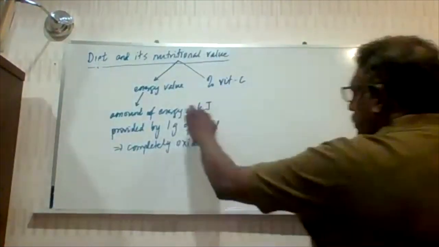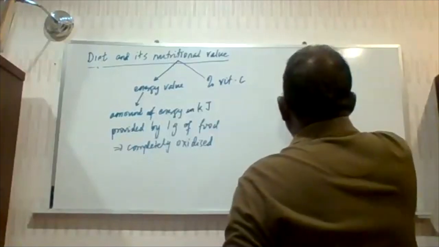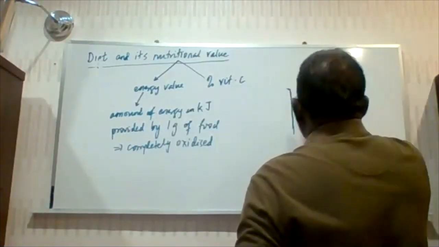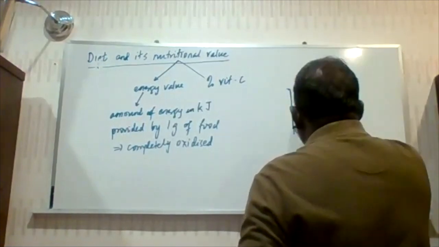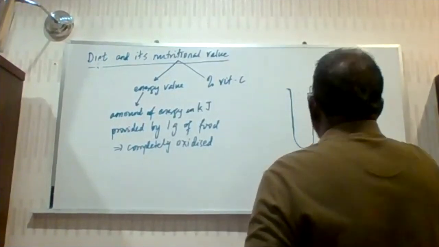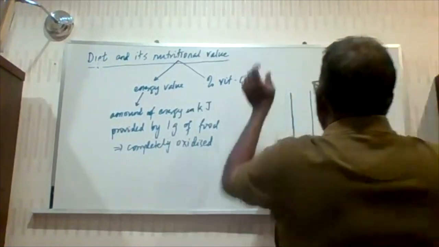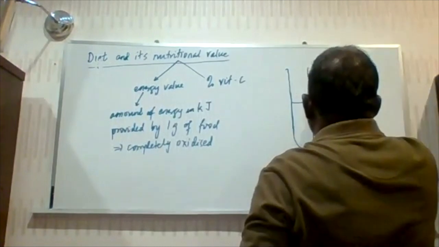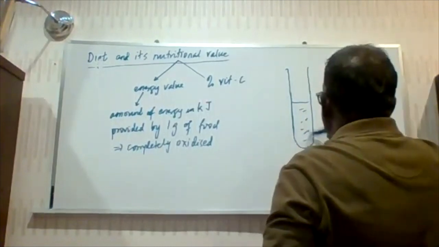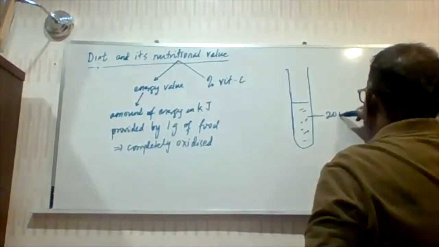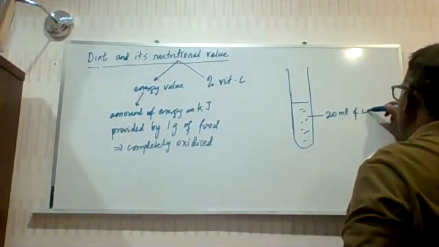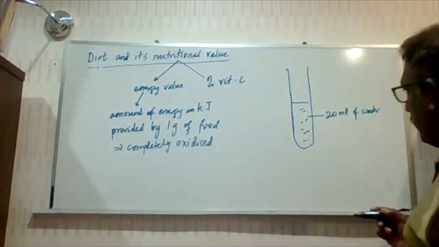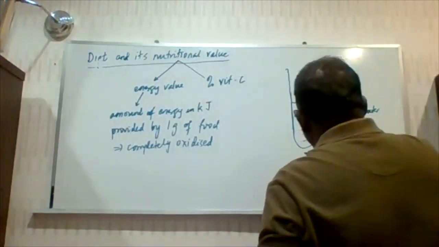Now, how do we get that? To obtain that, we use the concept that we learned in physics. So we take a boiling tube. We fill this boiling tube with a reasonable amount of water. So let's say we have 20 ml of water here. We use distilled water, and then we